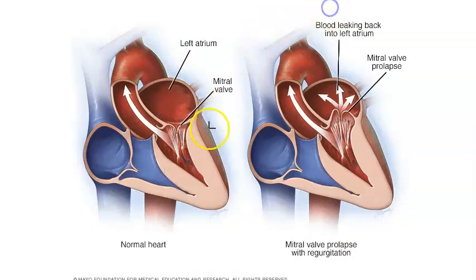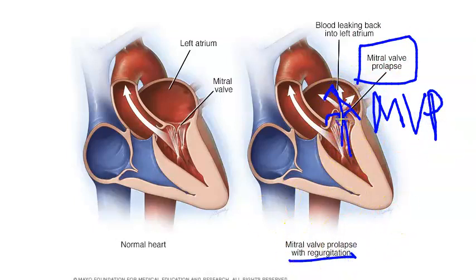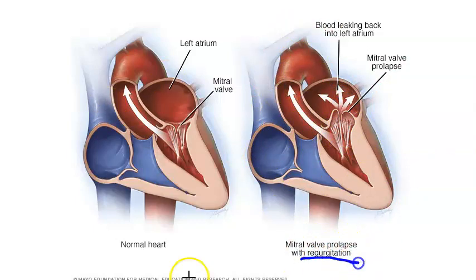So now what is mitral valve prolapse? Here you can see there is a kind of ballooning of this mitral valve, right? So this is mitral valve prolapse. How are they calling this? They are calling this MVP. Here they are showing you mitral valve prolapse with regurgitation. Some amount of blood is going back into the left atrium. So they are showing you mitral valve prolapse with the regurgitation.